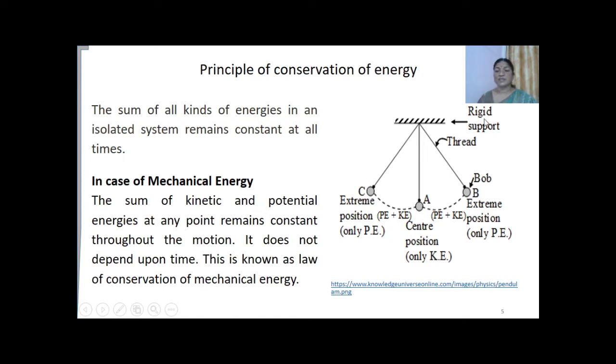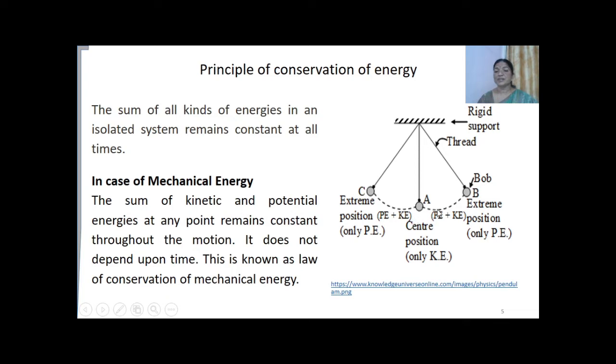For that we need to consider one example here, the example of a simple pendulum. If we consider an oscillation of the simple pendulum, you can see that at the two extreme ends the potential energy is maximum, that is, the total energy is equal to the potential energy, whereas in the equilibrium position all the energy of the pendulum is only kinetic energy.